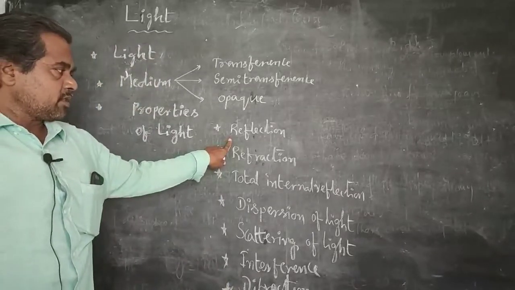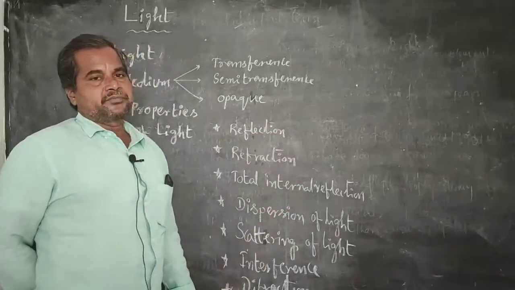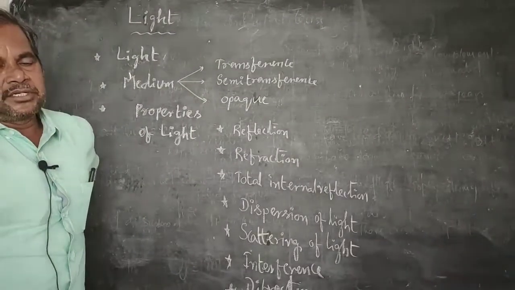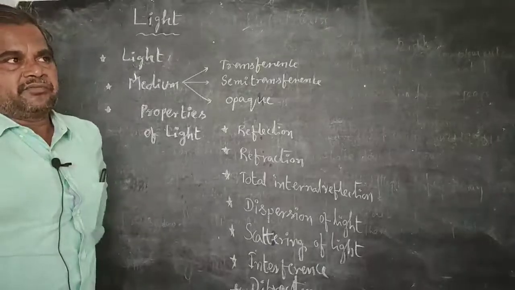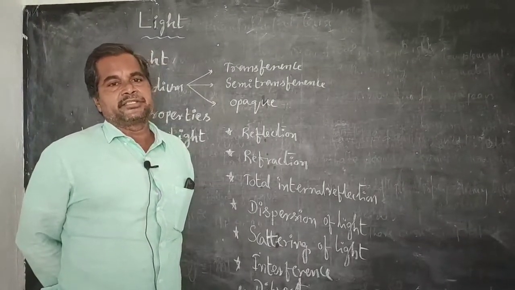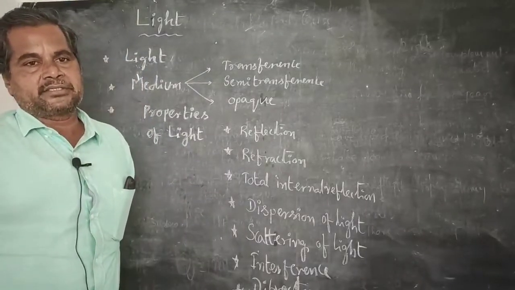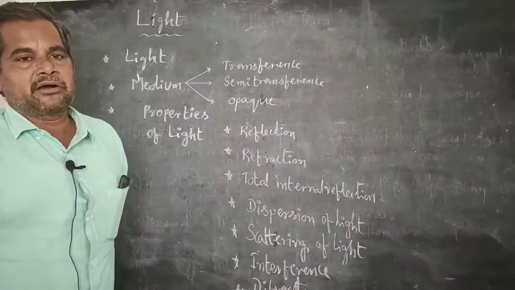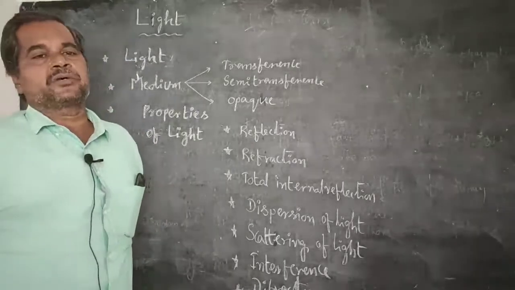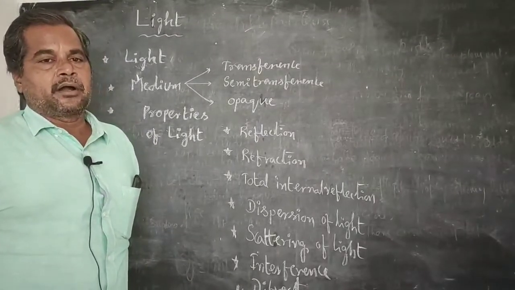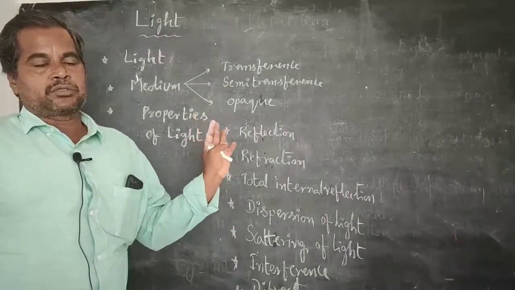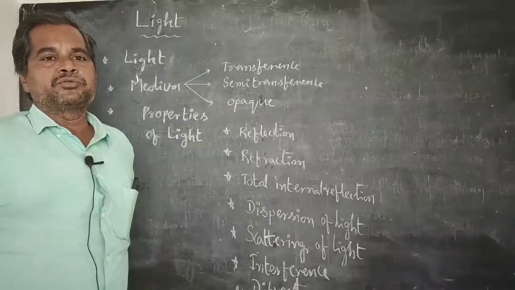Reflection. What is meant by reflection? I think all of you have learned this in your previous class. The light rays or light beams which come from any light source incident on the surface of an opaque substance, at that time those light rays bounce back.